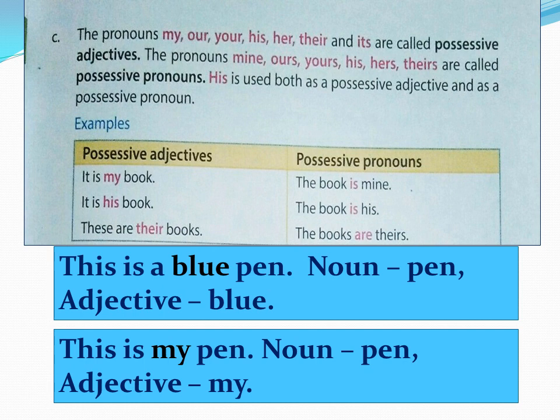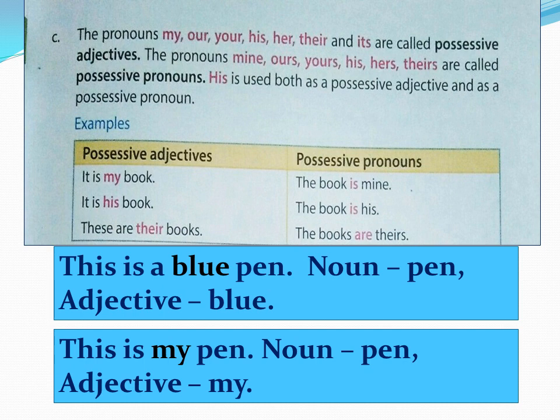Look at the box given below. This is a blue pen. So pen is a noun because it is a name of a thing. So I am describing the noun. How am I describing it? It is blue in color. So what describes a noun? That is an adjective. So blue is an adjective. Did you understand, children? Whatever describes a noun, gives information about a noun, that is called an adjective.